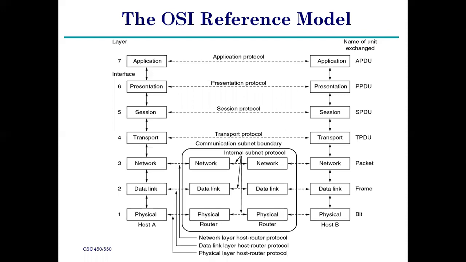Coming to the next layer, that is the data link layer.